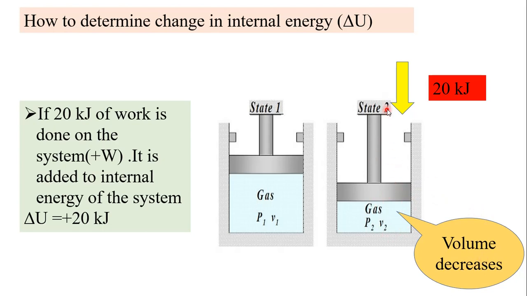That means energy is added to the system, work is done on the system by the surrounding, 20 kilojoules. So internal energy increases by plus 20 kilojoules. And you know that whenever compression work is there, W is positive.